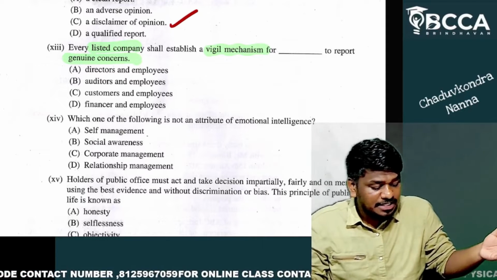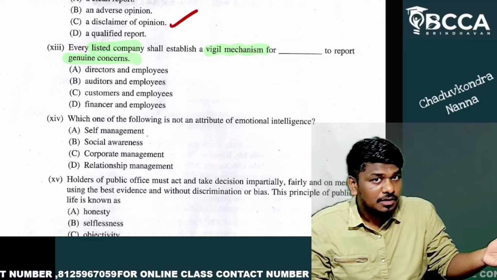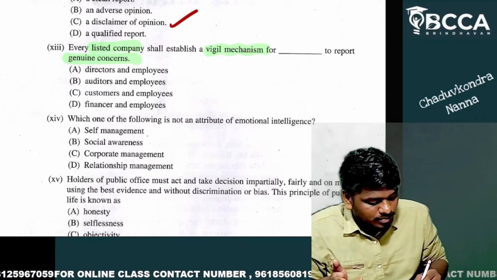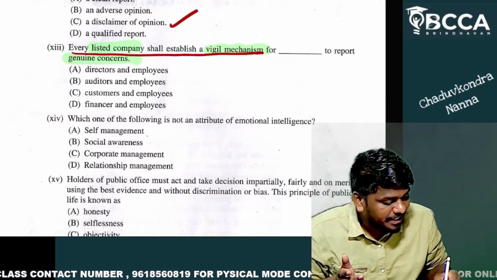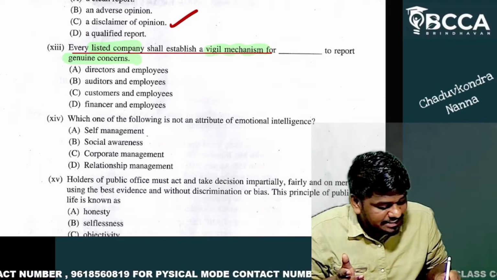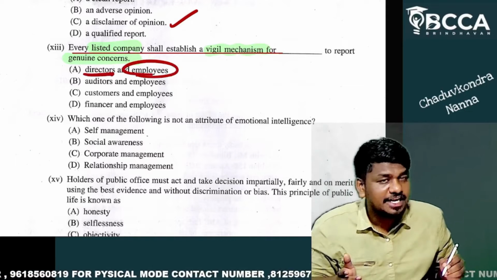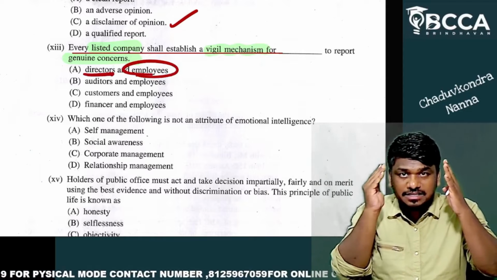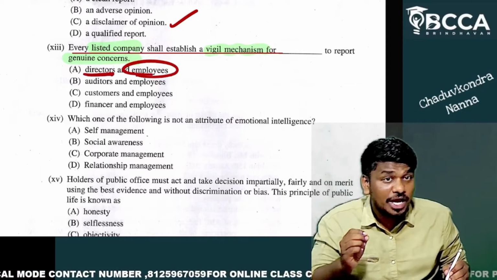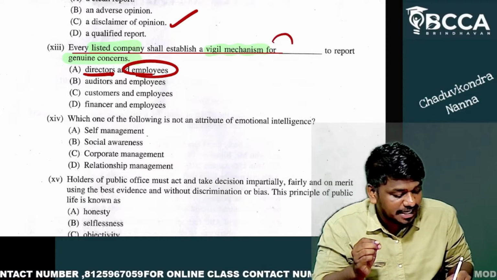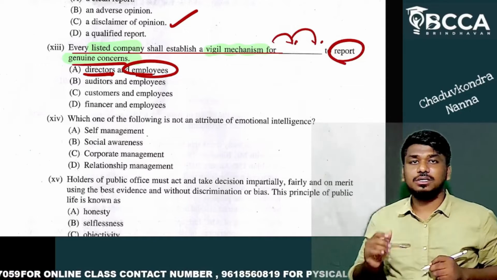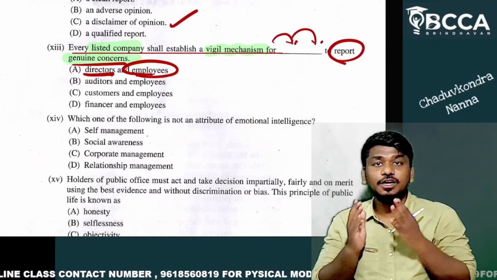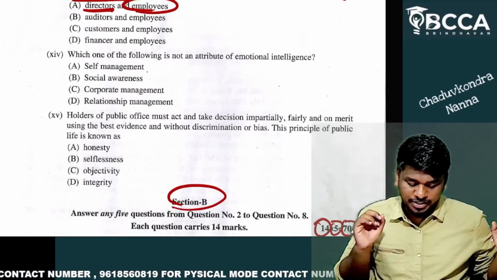Very careful, the mechanism should be provided for directors and also employees to report genuine concerns. For whom? For directors and employees. Did you get my point?